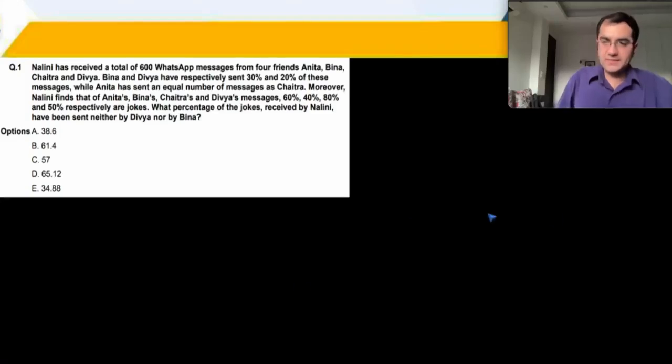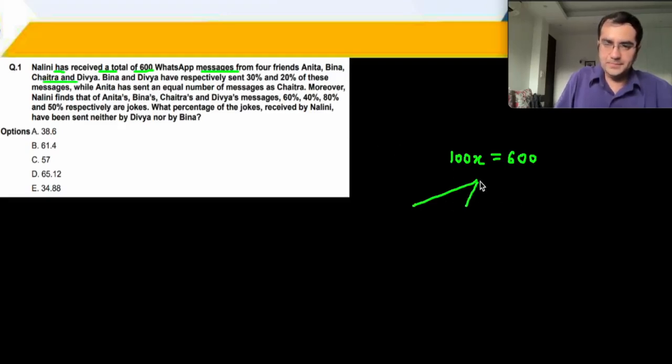First question is a standard question on percentages. Nalini has received a total of 600 WhatsApp messages. So let's just say that the total messages is 100x, which is equal to 600, from four friends A, B, C, and D. You have your four friends A, B, C, and D.